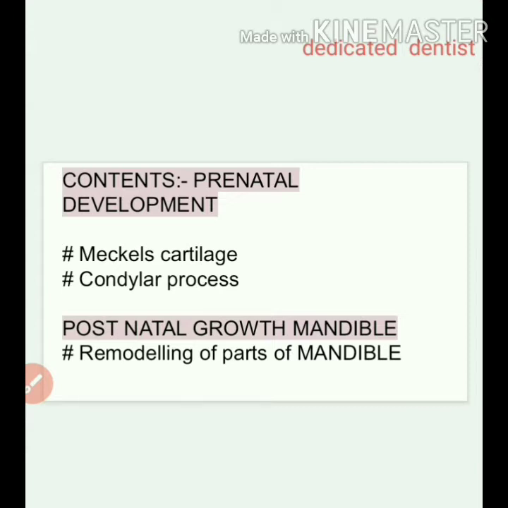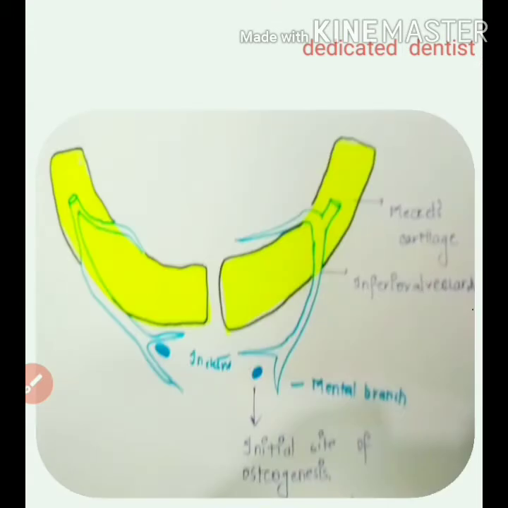So let's start off with the prenatal development, that is Meckel's cartilage. So this is the Meckel's cartilage. It is derived from the first branchial arch. Actually it contributes in no way to the development of the mandible, but yes, it acts as a framework for the development of the mandible. And a major part of the Meckel's cartilage disappears during growth.